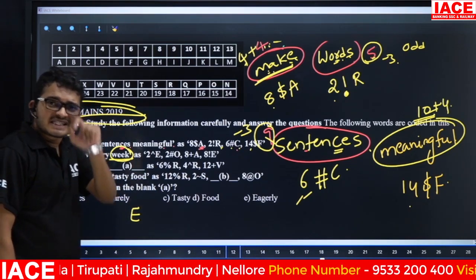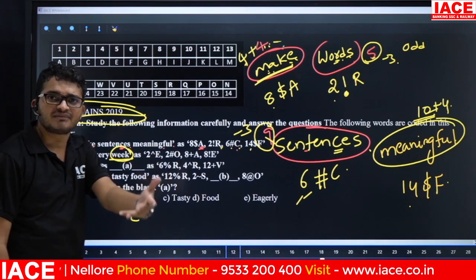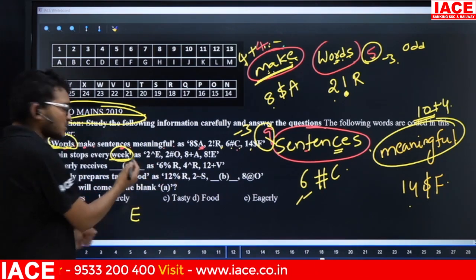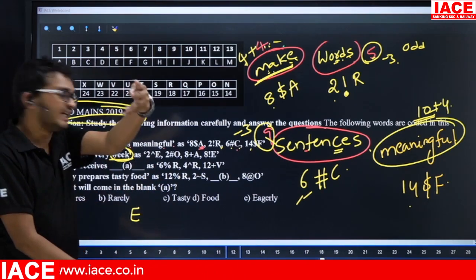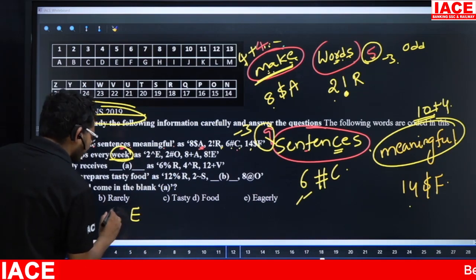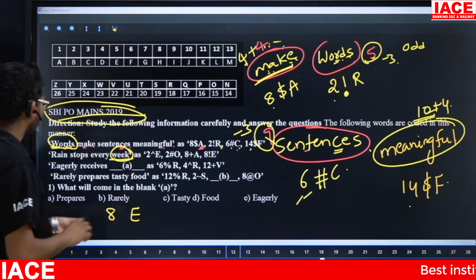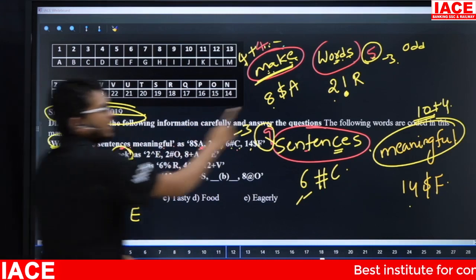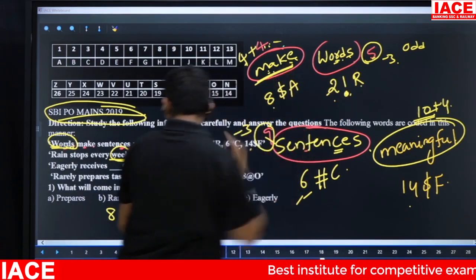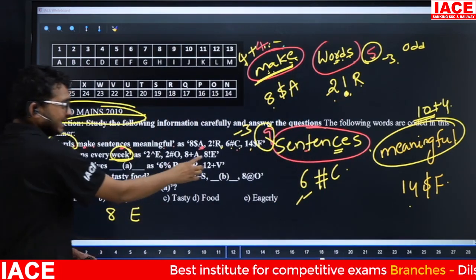Next, the logic for number is: if the word contains an even number of letters, then plus 4. Odd number of letters, minus 3. Weak contains a total of 4 letters. 4 plus 4 is 8. Here 8. Friends, the word's code here is 2!R. Now here 8E.